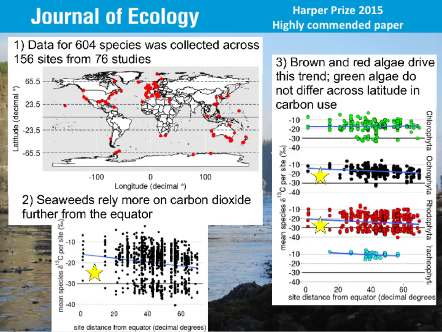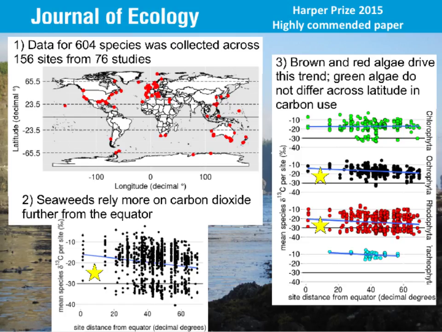If we zoom in and look at what's happening along the latitudinal gradient, as we run from, say, the equator out towards either of the poles, that's what this number 2 graph on the bottom is showing. It turns out that the isotopic signal of seaweeds is lowering the further away we get from the tropics. This means that we're seeing more seaweeds that rely on CO2, on carbon dioxide, the further from the equator we get.